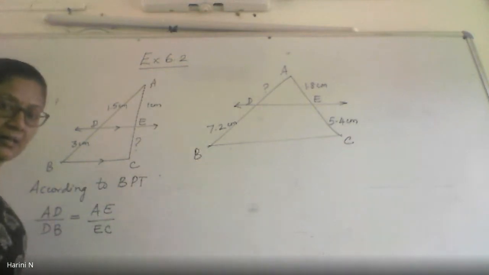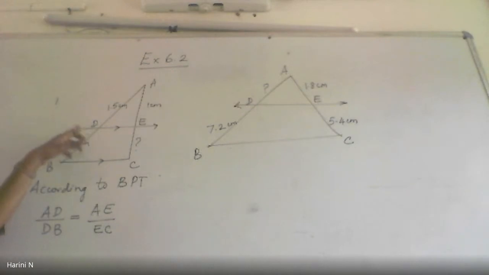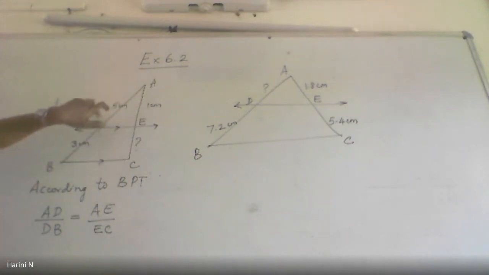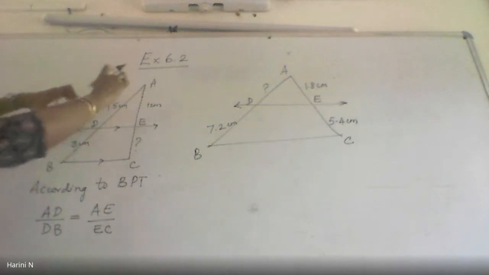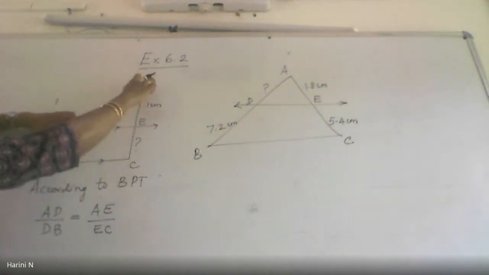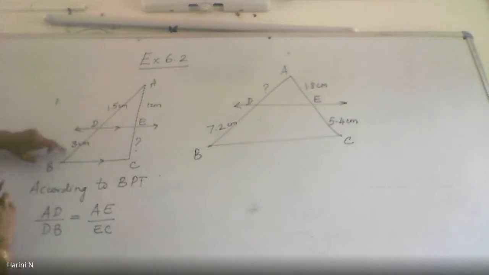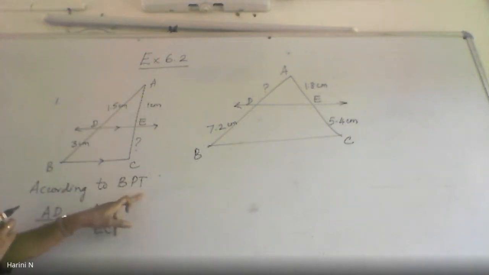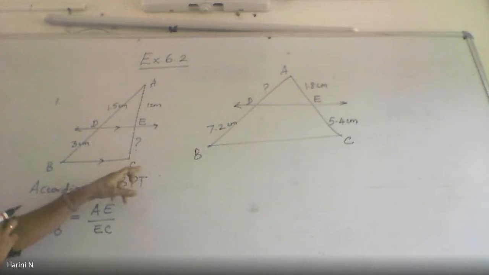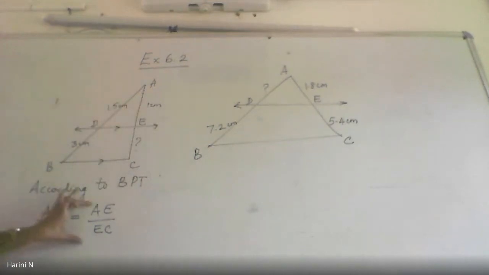If there is a line such that it intersects two sides of a triangle in distinct points and it is parallel to the third side, then it divides these two sides in the same ratio. That means DE is dividing AB as AD and DB, and the same line DE is dividing AC as AE and EC. Now according to my basic proportionality theorem, if the line is parallel to the third side, then the ratios of these two, that is AD by DB, will be equal to AE by EC. This is what the BPT tells me.